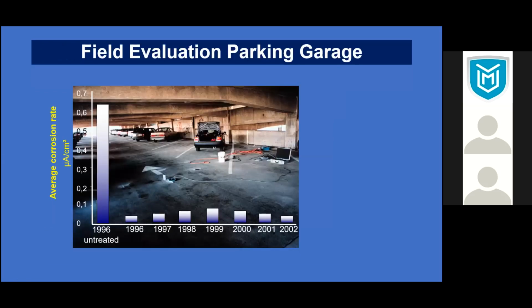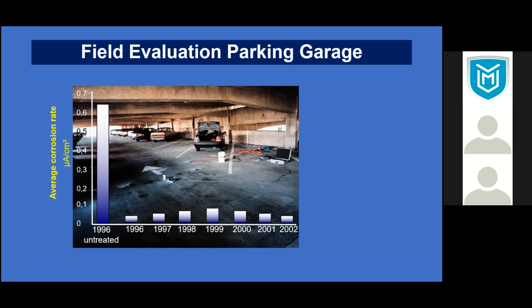This is the garage. You can see that the average corrosion rate in 96 was this much. And then once we applied CIT, you can see how much it reduced. It's almost non-existent. So that's why this garage lasts.